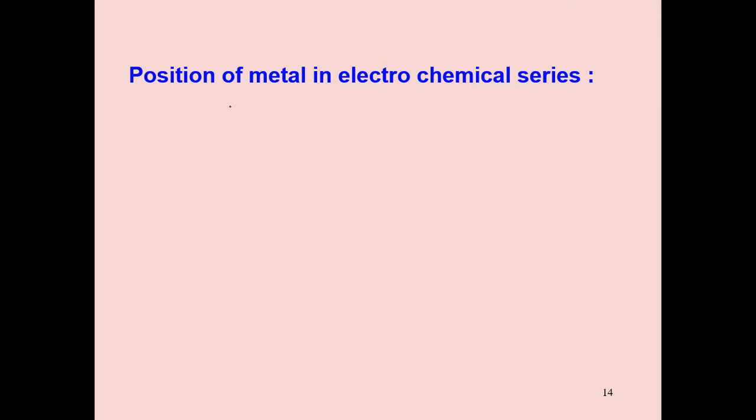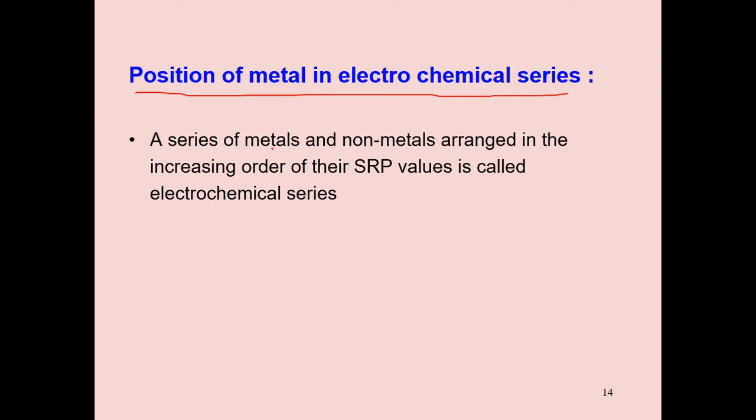Right. Next, very, very important. Next point: position of the metal in electrochemical series.